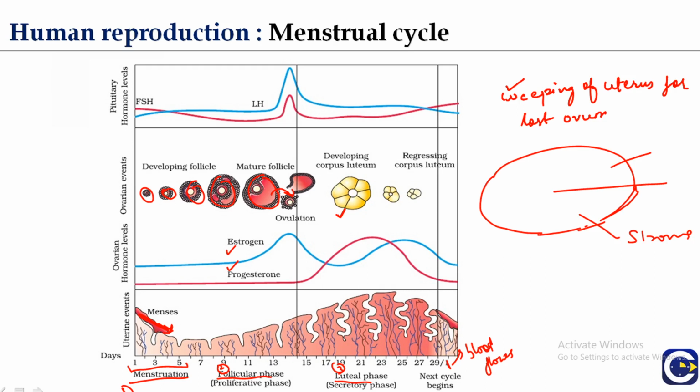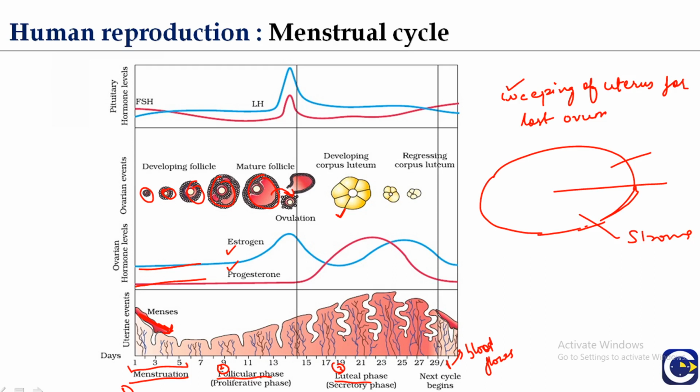The level of progesterone and estrogen is low. You can see here during the menstrual flow, the degeneration of the corpus luteum causes the release of follicle stimulating hormone from the anterior pituitary, and this is the stage when the new cycle begins.